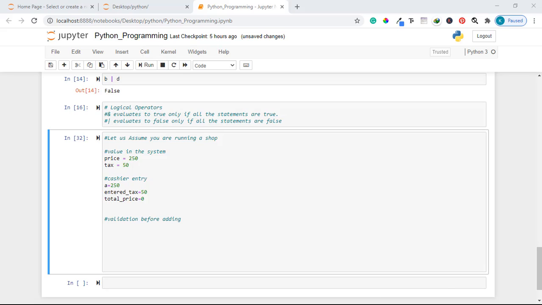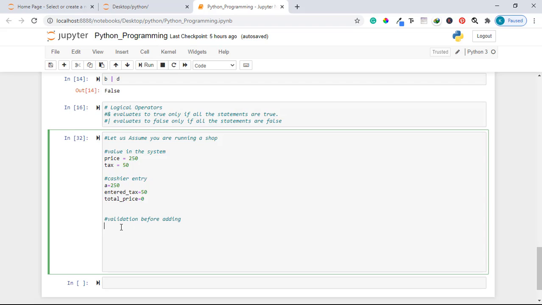And it also calculates a total price. So here we have the price for the items in the system, and the tax associated with the item in the system. On the other side, the cashier enters a price when a customer comes to buy something, enters a tax for that item, and also calculates the total price for that item.